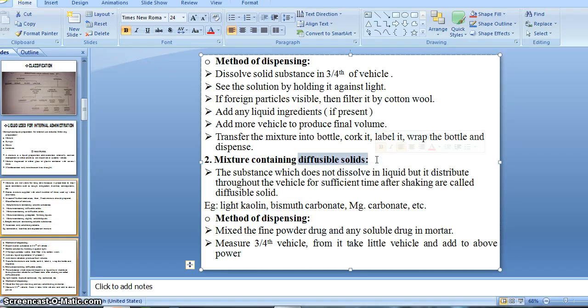It means the solid, the substance, which does not dissolve in a liquid, right? The solid which is not able to dissolve itself in a liquid or does not mix with a liquid, but it distributes throughout the vehicle. The substance which does not dissolve in a liquid, but can distribute throughout the vehicle for a sufficient time after shaking.